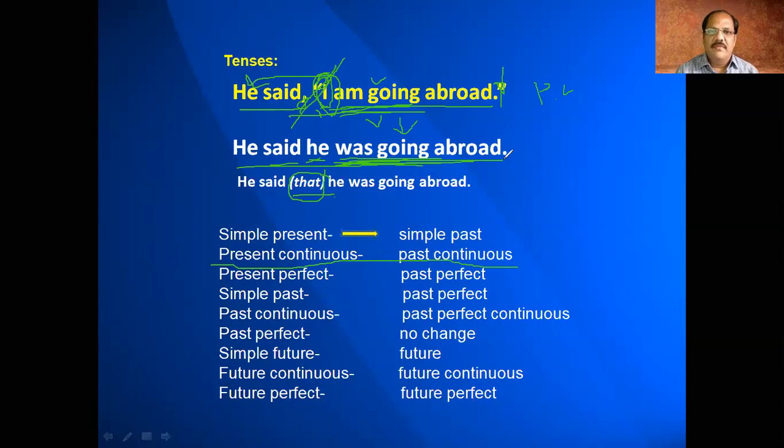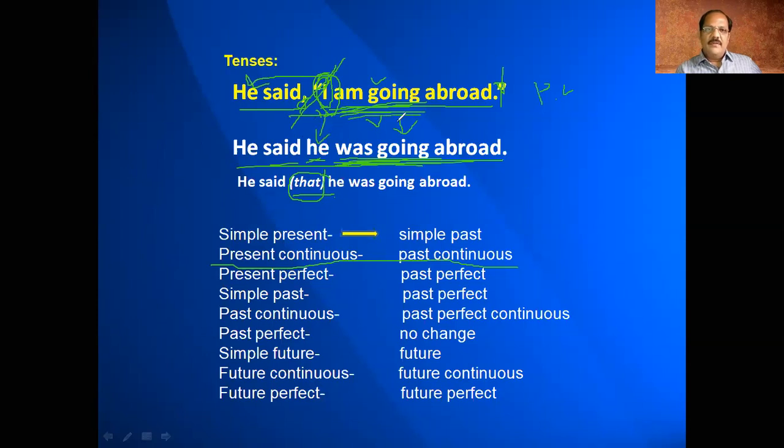Only a simple present and simple future combination is there in conditionals that we have come across. So you have to check that it must be in the same tense. That way we have converted "I am going" into "was going". And "he said that" can be written, or it may be understood. So we have to look at the pronoun. Just in the previous slide we came across how to change the pronoun. So you write the suitable pronoun here.